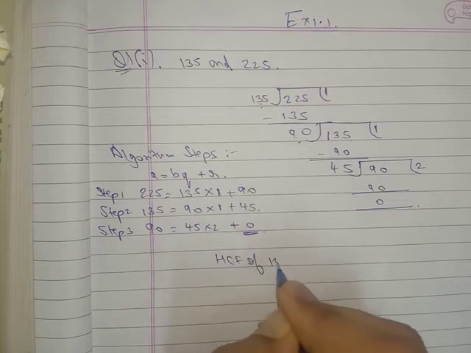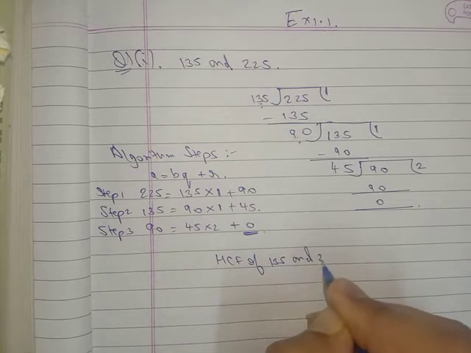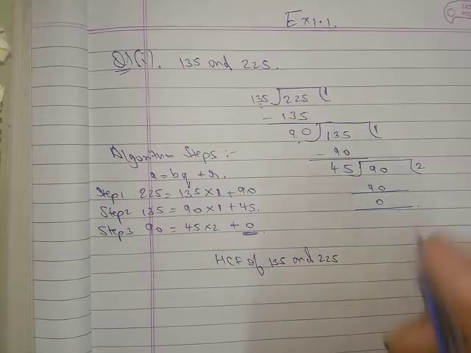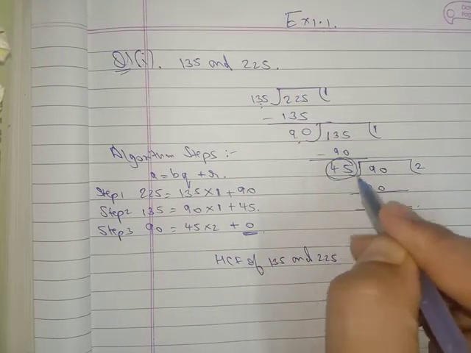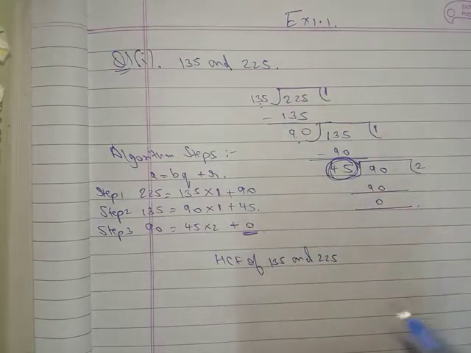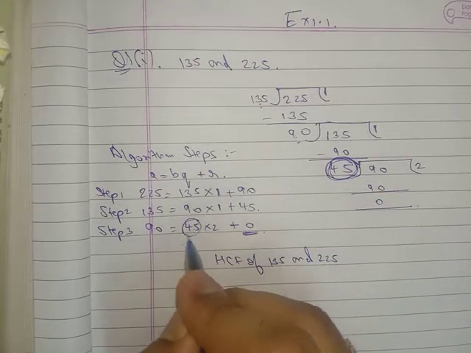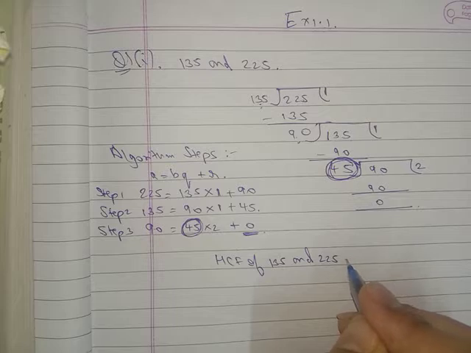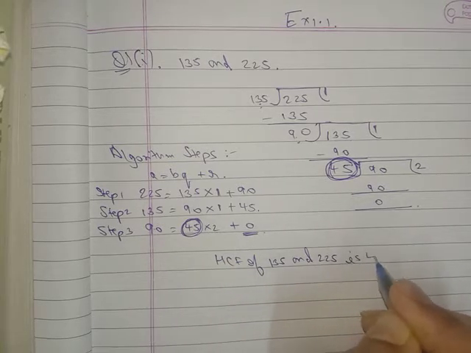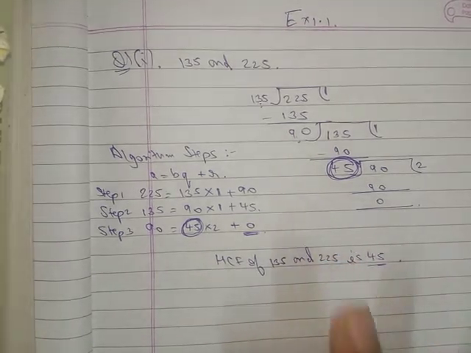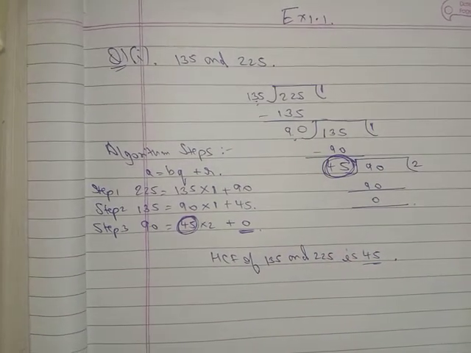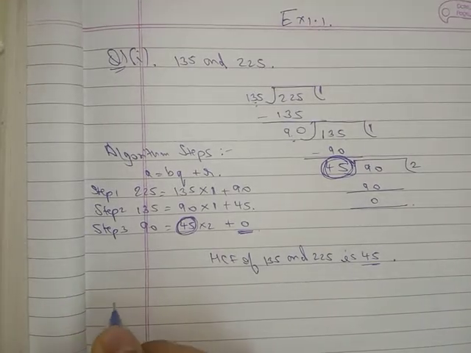Now what is the HCF? HCF of 135 and 225. The final value of B is called the HCF. So the HCF of 135 and 225 is 45. I think this is clear. This is the Euclid division algorithm. You have to do this. One more part I have. The second part I will do.